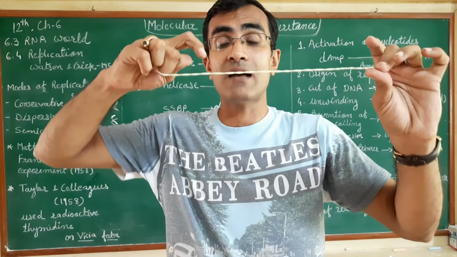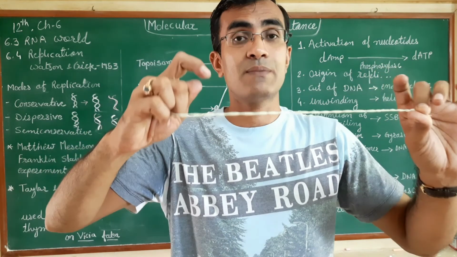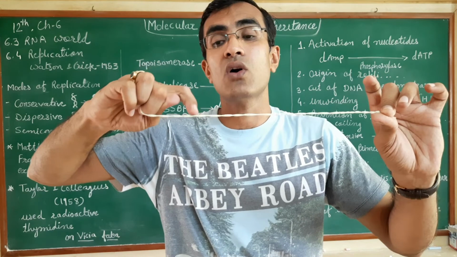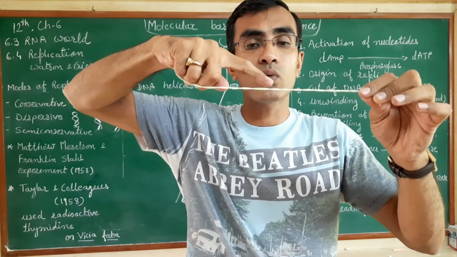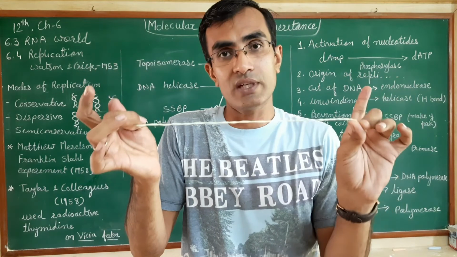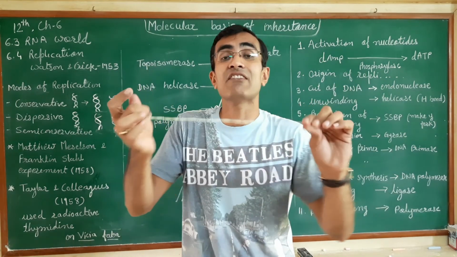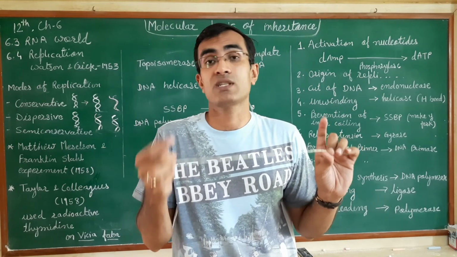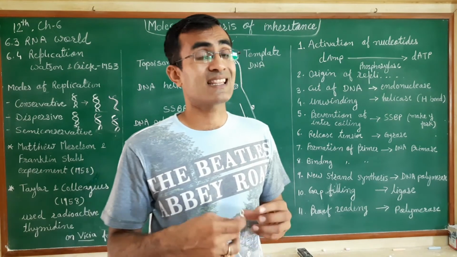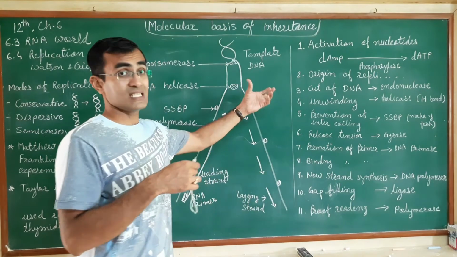Say, for example, if one location is over here from where the replication process will start, then this is called the origin. If one more location is over here, then there will be two origins for the replication, and that is how there will be several origins for the replication process to get started. In the eukaryotic cell, there must be more than one replication origin site.